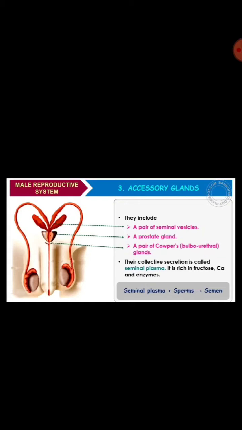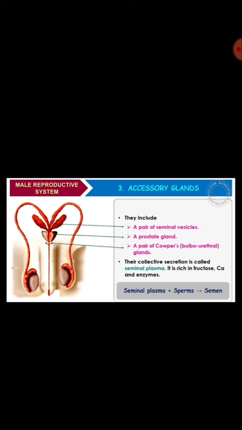So accessory glands include a pair of seminal vesicles, right? The pair of seminal vesicles which are present here, a pair of prostate gland and a pair of Cowper's or bulbourethral gland. Their collective secretion is called seminal plasma.